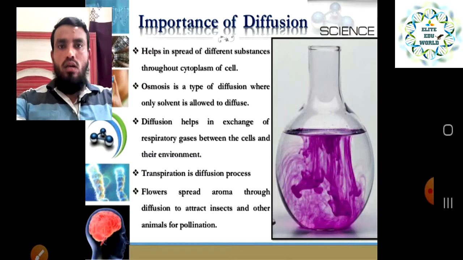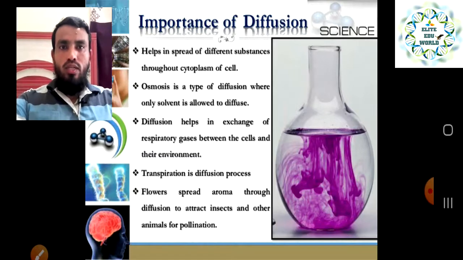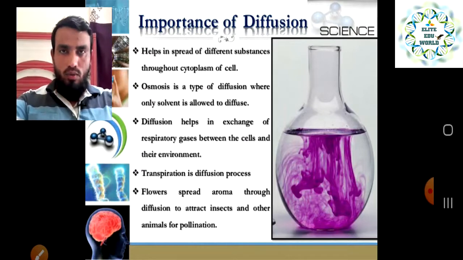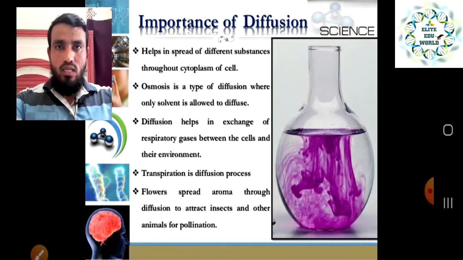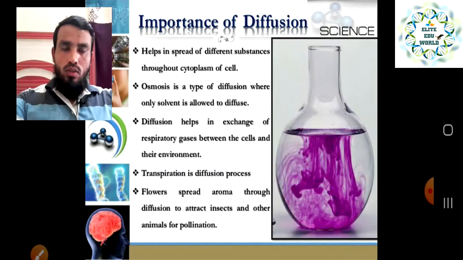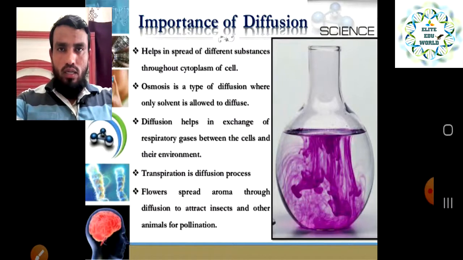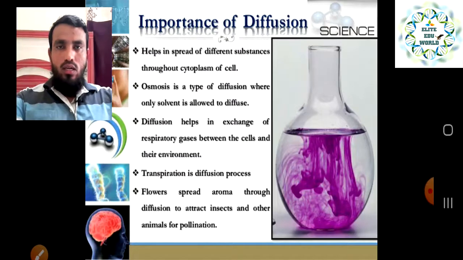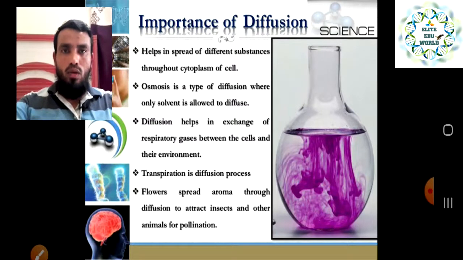Now the next is flowers, which spread aroma, like fragrance, through diffusion to attract insects and other animals for pollination. We have already seen that flowers have different kinds of fragrance, and they spread it. That is also because they follow the diffusion process, and they need to attract insects for pollination. That is why diffusion is used in that example also.